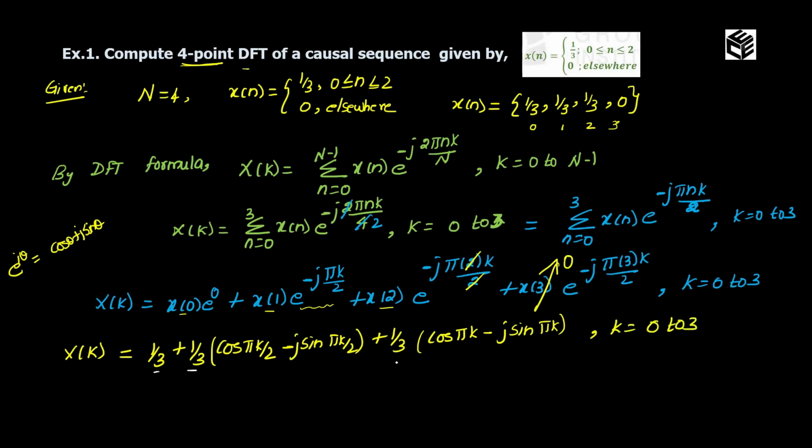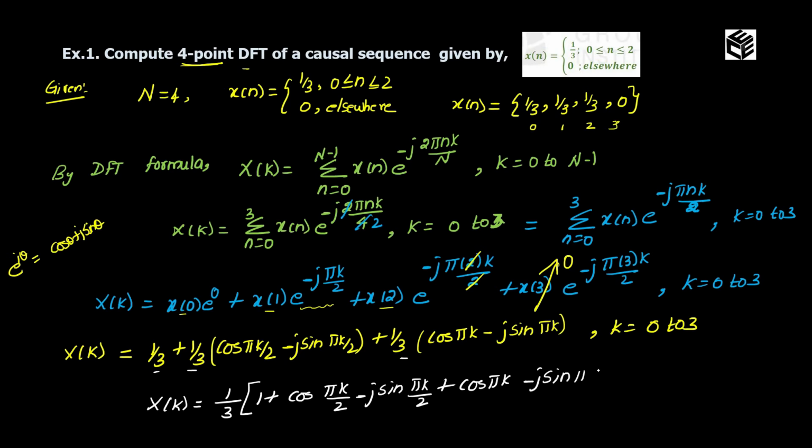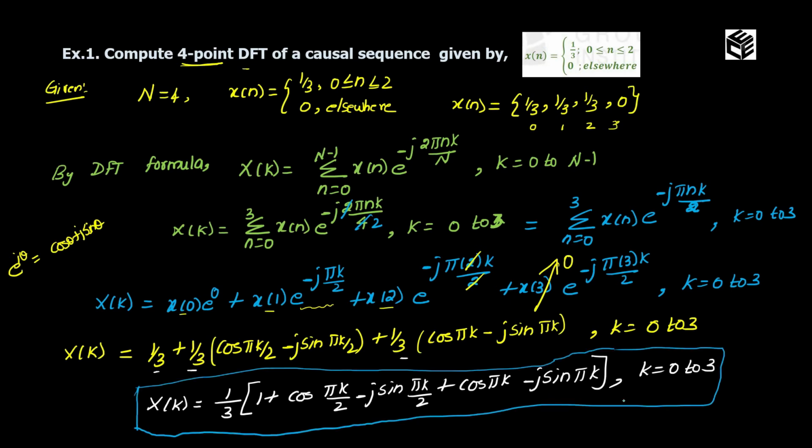Going to take the common elements outside the bracket. So my final expression will be x of k is equal to 1 by 3 into 1 plus cos pi k by 2 minus j sin pi k by 2 plus cos pi k minus j sin pi k, and for the value of k from 0 to 3. This is the final expression for x of k. I am going to take this as equation number 1.